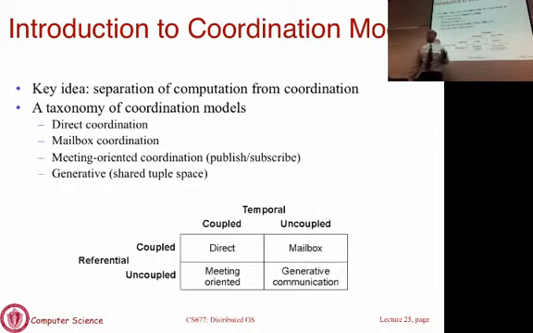Okay, what that means is a meeting room communication. You call a meeting and say everybody who wants to come to this conference room at noon. So all of the communication is going to take place at the specified time. So it's coupled in time, but it's not coupled in space because who all may show up is not clear ahead of time. You invite, you say if you want to come, come, and then whoever shows up will talk to one another.